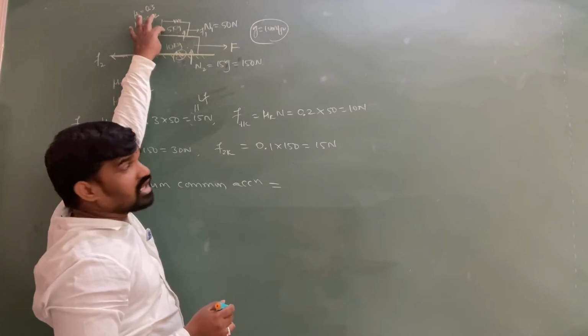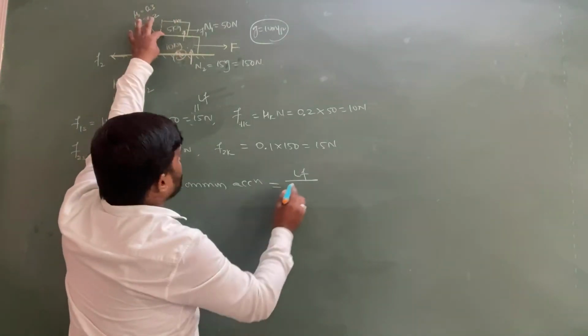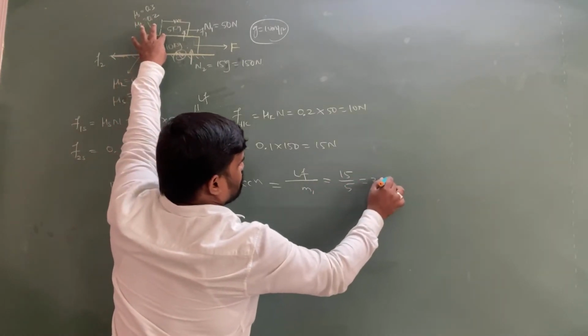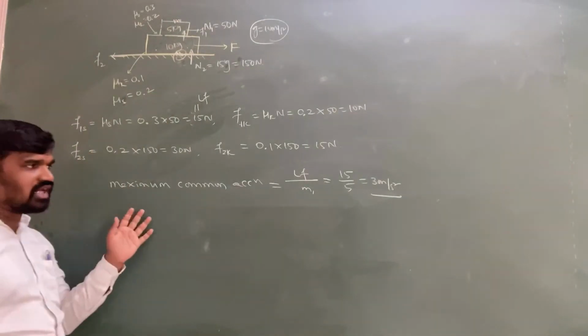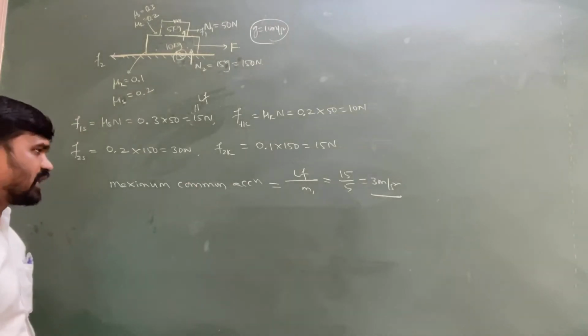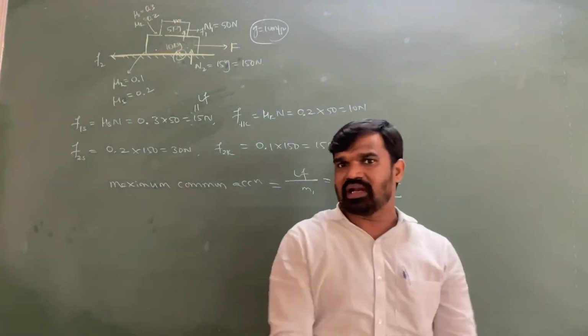The force acting on the upper block is only limiting friction. Limiting friction upon its mass M1 is 15 by 5, which is equal to 3 meter per second square. The maximum permissible common acceleration of both blocks is 3 meter per second square. Up to this 3 meter per second square, they can have common acceleration.